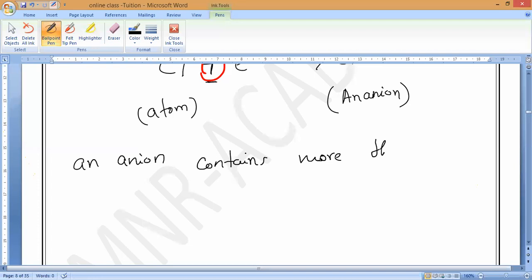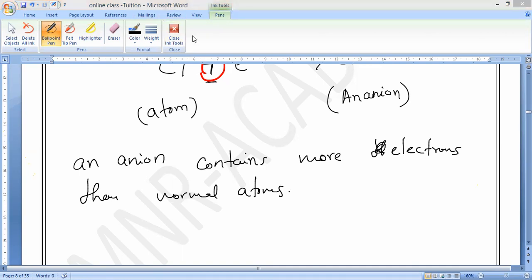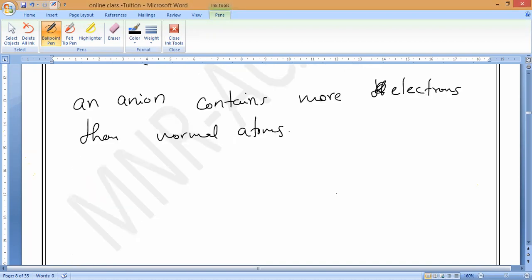More electrons than normal atoms. Do you understand, guys? Understand, everybody? So now, normal atoms, this is...